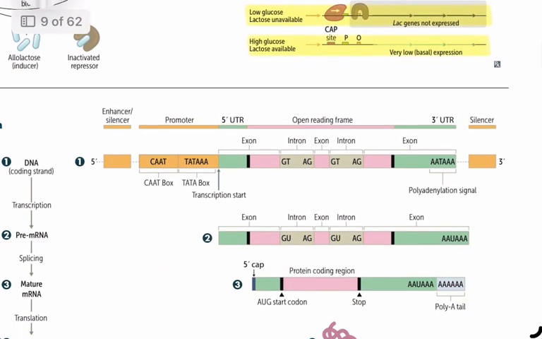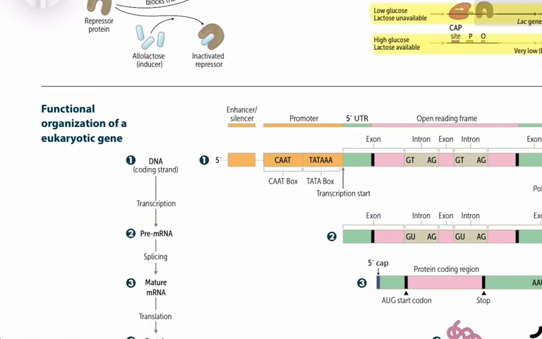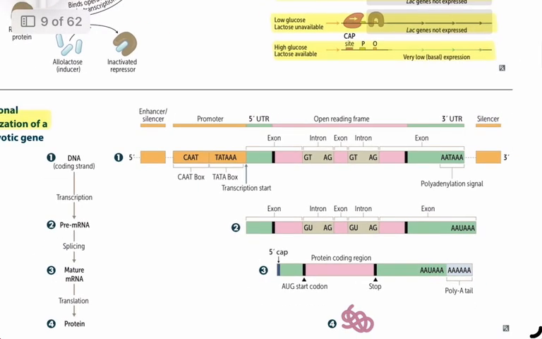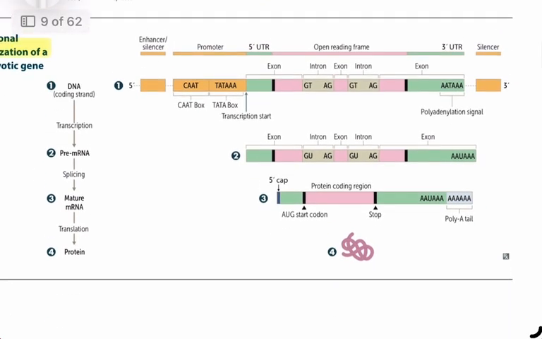Functional organization of a eukaryotic gene. The functional organization of a eukaryotic gene proceeds in steps from DNA to protein. Step 1. DNA, the coding strand, contains regulatory regions such as enhancers, silencers, and the promoter. The promoter includes the CAAT box and a TATA sequence called the TATA box, which marks the transcription start site.